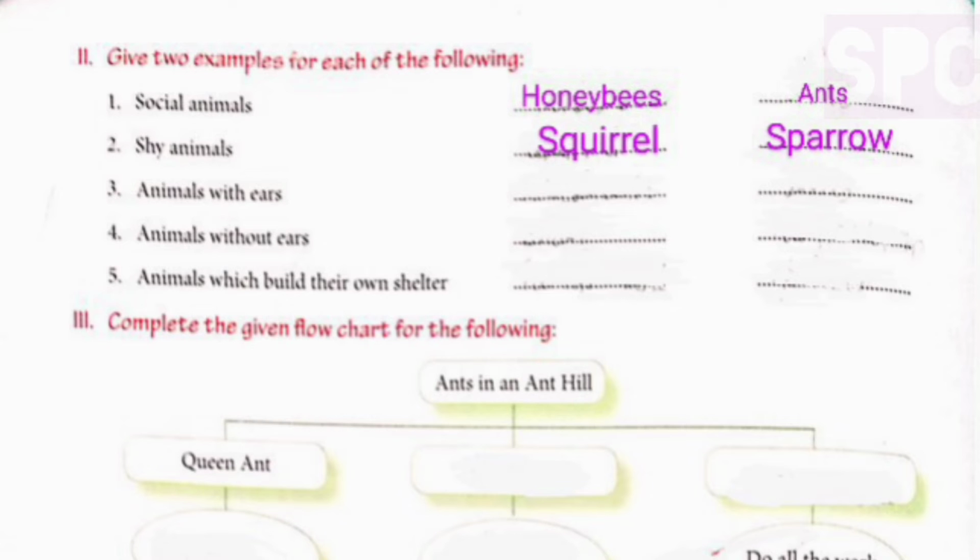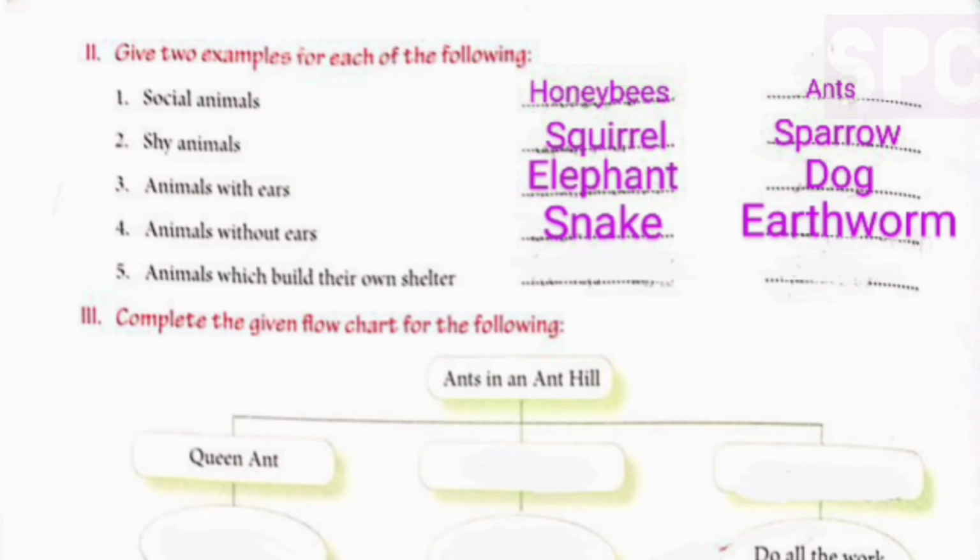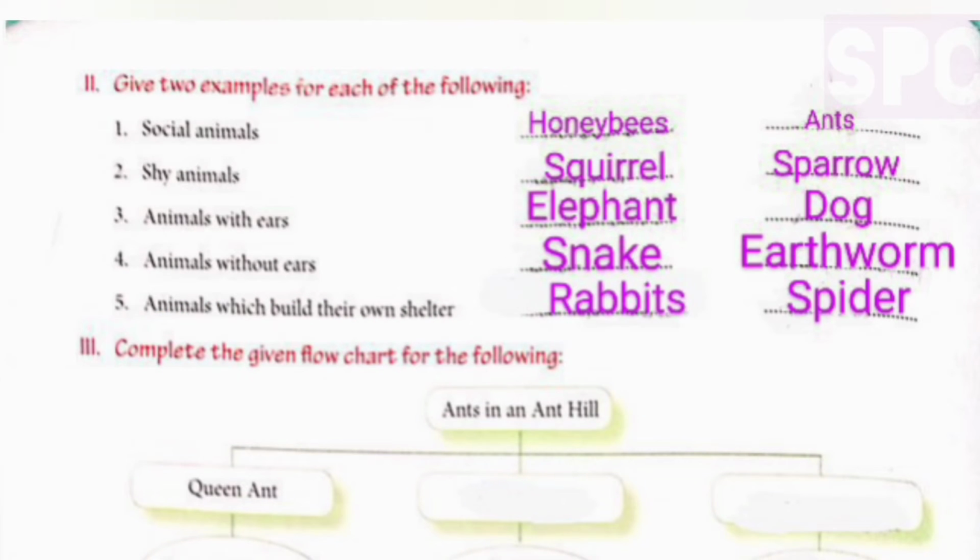Part 3. Animals with ears. Elephant, dog. Students, you can write the names of other animals as well. Part 4. Animals without ears. Snake, earthworm. Part 5. Animals which build their own shelter. Rabbits, spider. You can include birds as well.